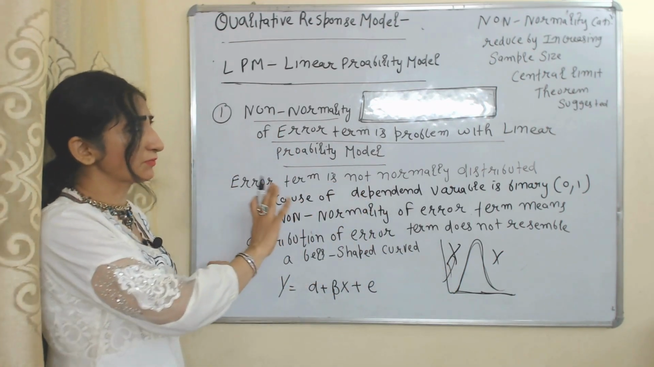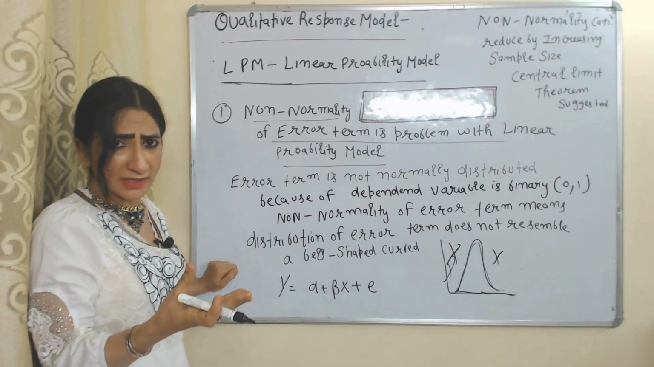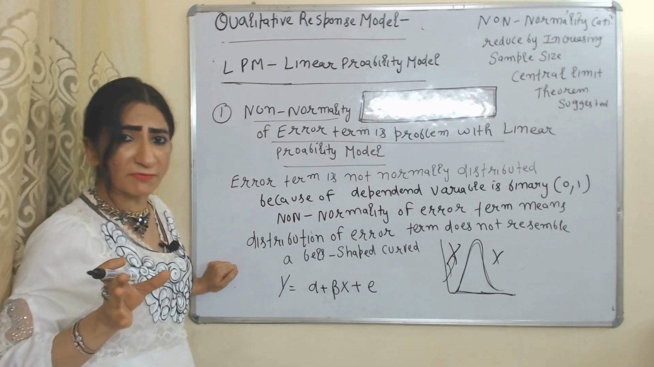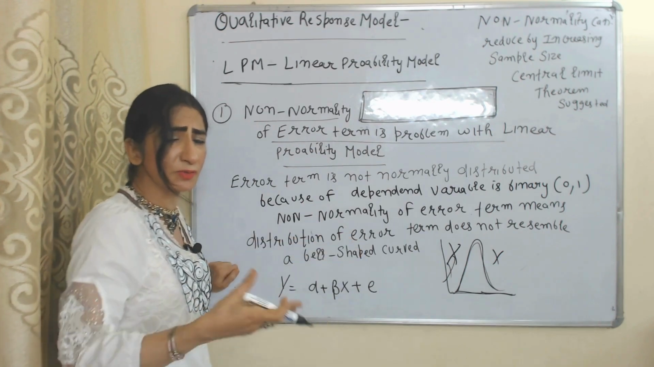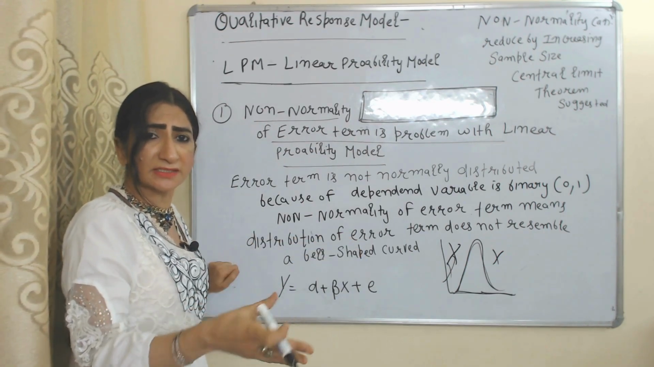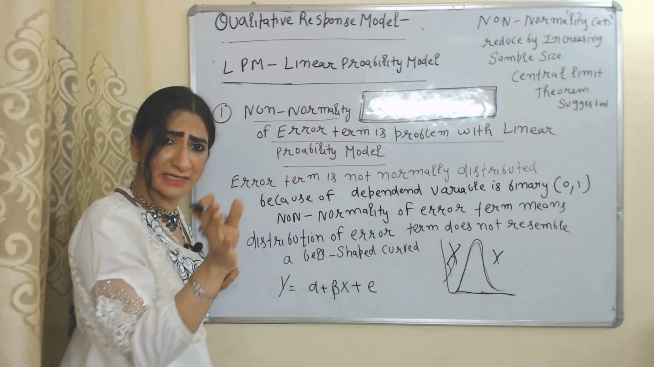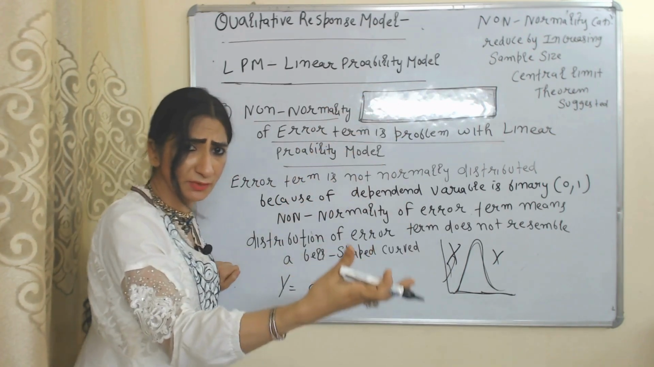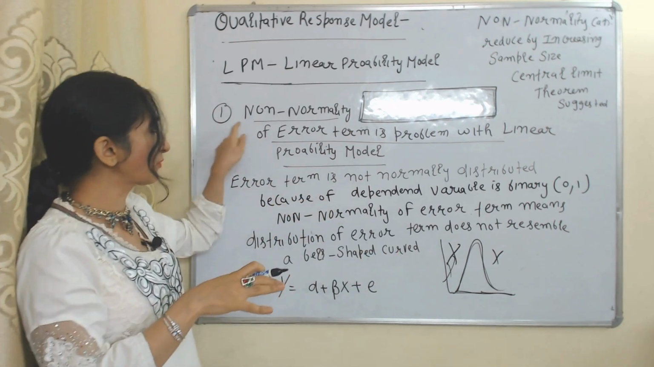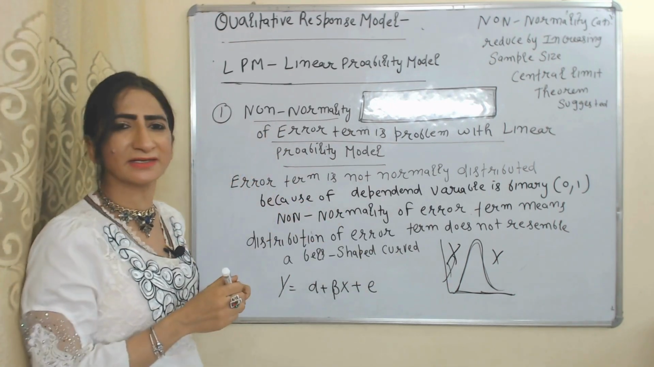But how this problem can solve? Non-normality of error term can be solved if we increase number of trial, or we can say that if we increase sample size. Central limit theorem also suggests increase in sample size or increase in number of trial can reduce problem of non-normality of error term.